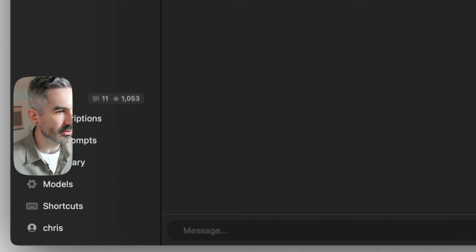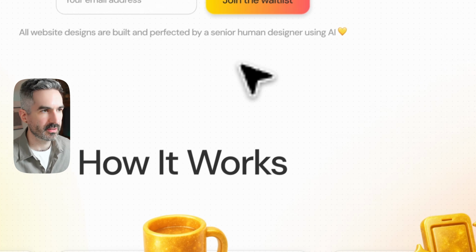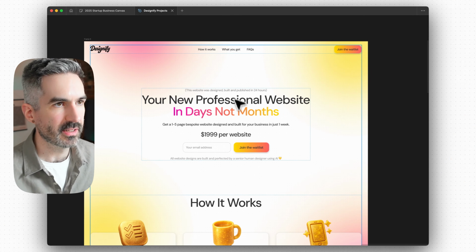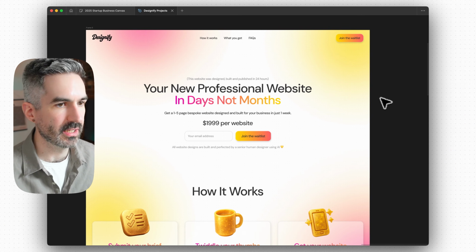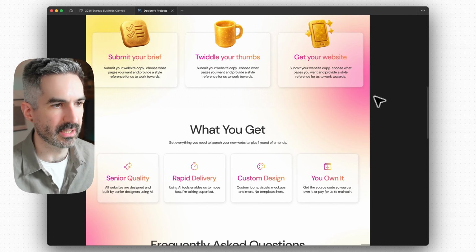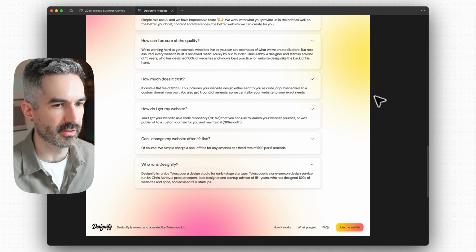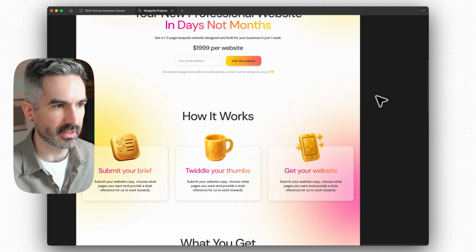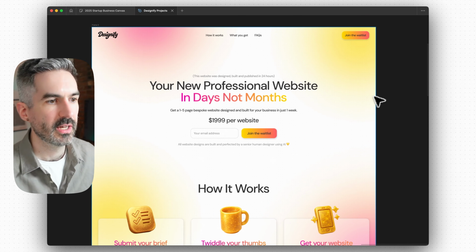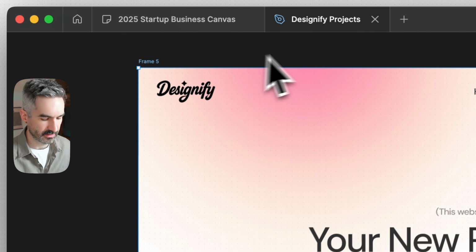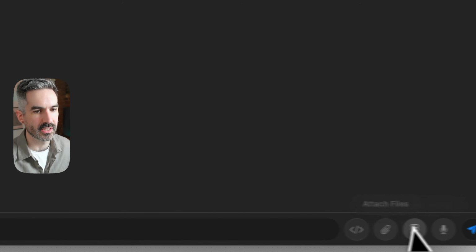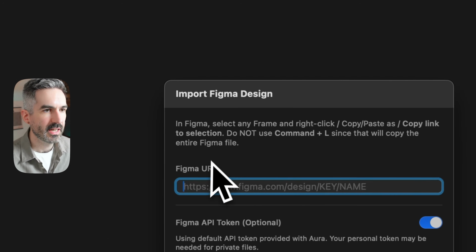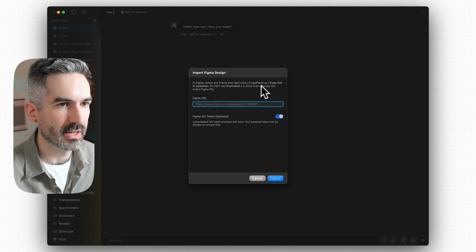So let me show you, this is my Figma design. Basically just a really basic landing page for an AI web design service that I just put together as a test for building websites in Lovable and for another video. So we're gonna copy the link of this frame and go back into Aura and click this import Figma button. It says Figma URL, select any frame, copy the link.